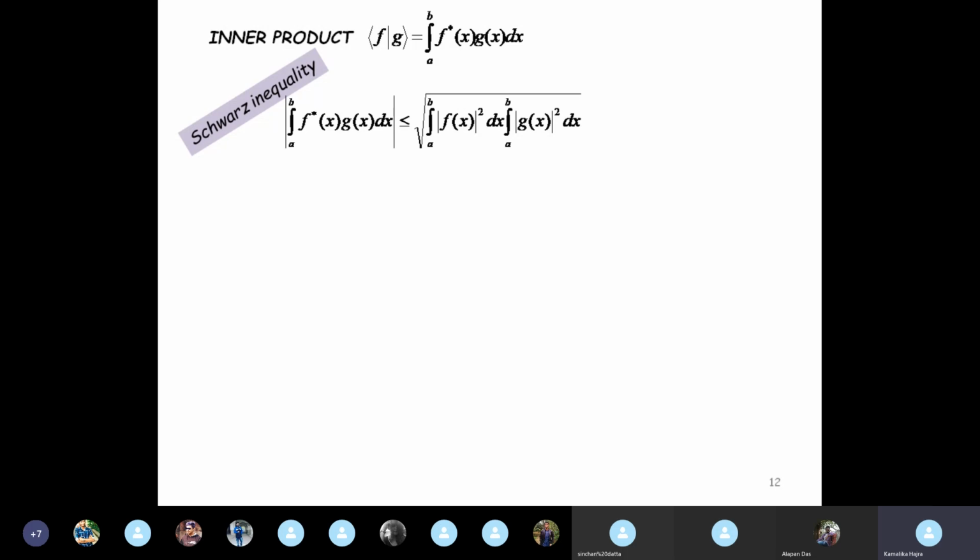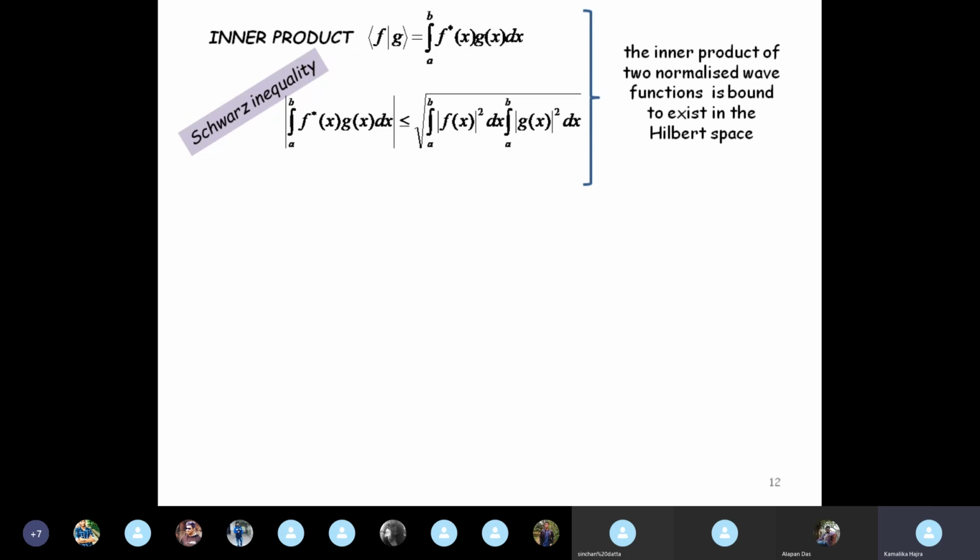physical concepts. So from the Schwarz inequality, we can see, now this is nothing but our inner product, that the inner product of two normalized wave functions is always bound to exist in the Hilbert space.